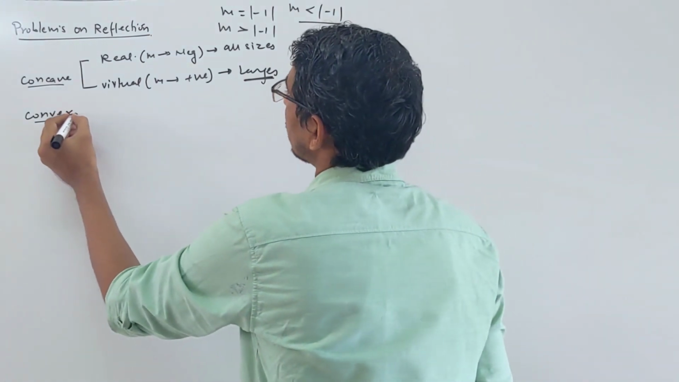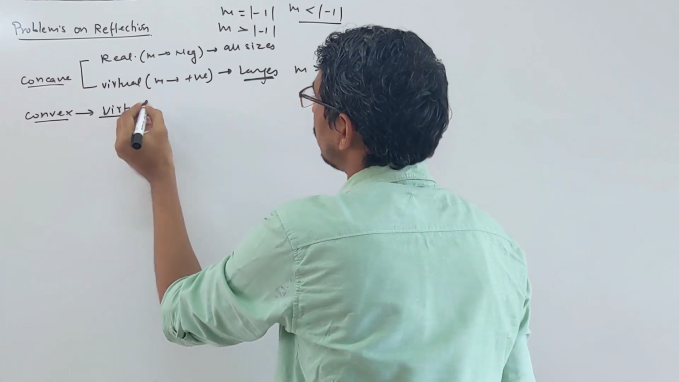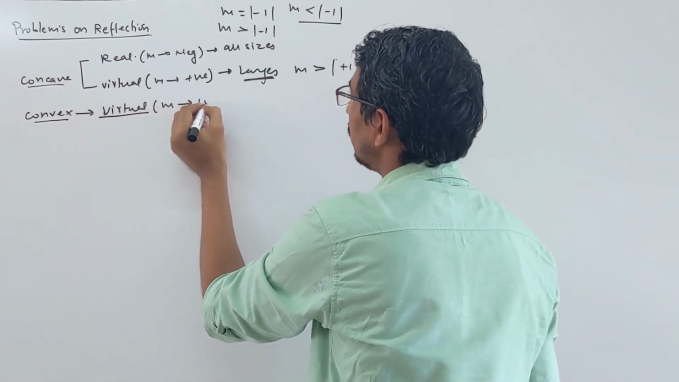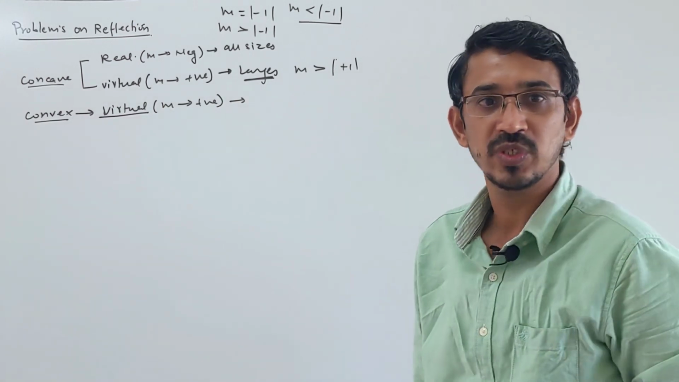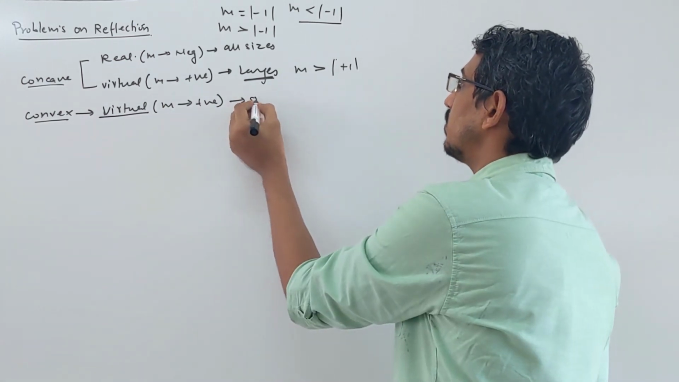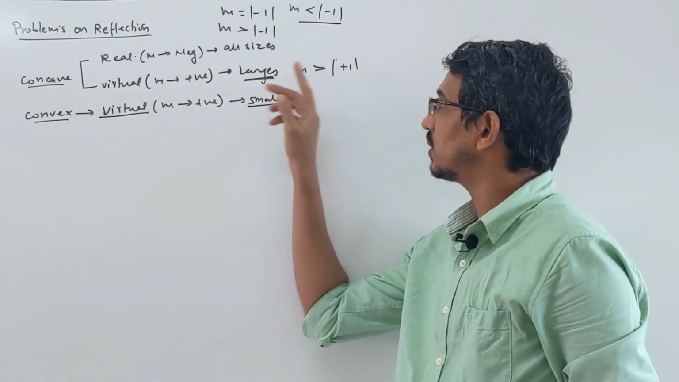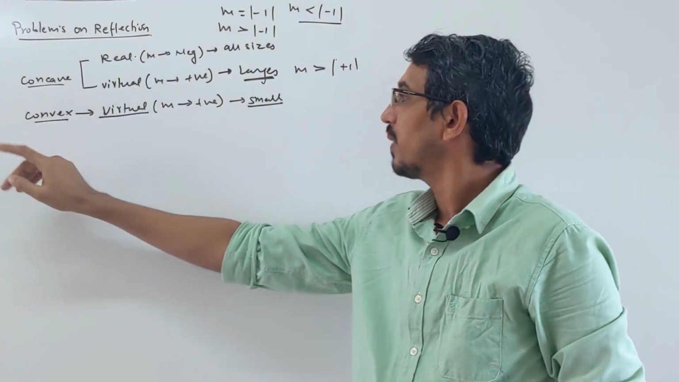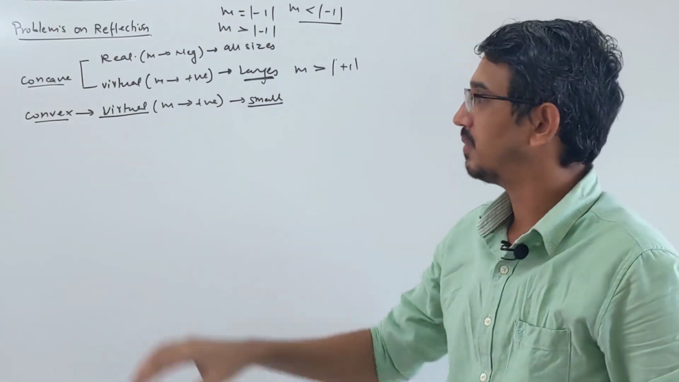While a convex mirror always makes virtual images only. Virtual means M is positive here also, but it always makes small images, smaller than the object. So if you want M greater than +1, the only way is a concave mirror. A convex mirror makes only virtual and always small images. This is the main summary.